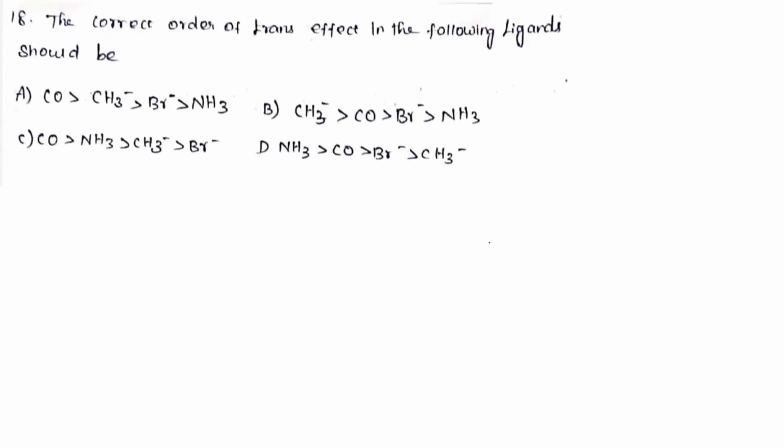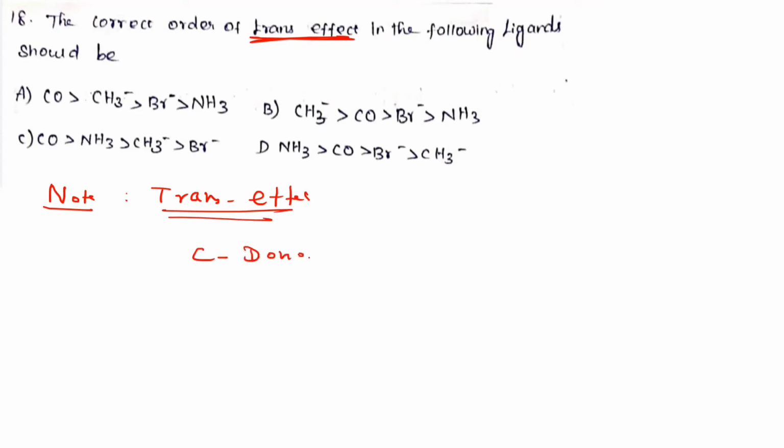The next question, 18, is asking about the trans effect. Please note the trans effect series. I am going to give you the trick. In general, for the trans effect, carbon donor has the highest trans effect, followed by halogen donor, then followed by nitrogen donor, and finally oxygen donor. You can apply this trick to get the answer.